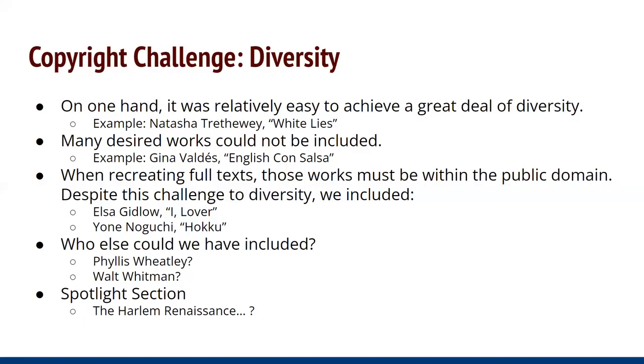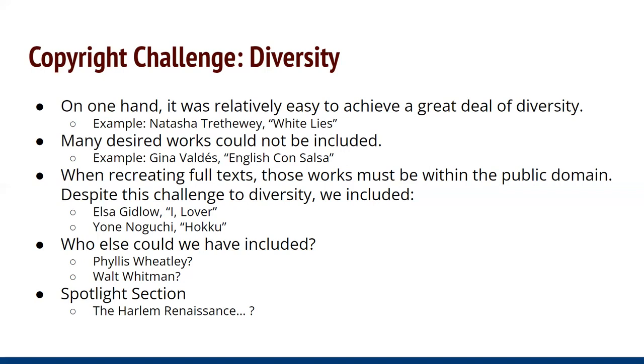So that's for linked text. When it came to recreating full text, those works had to be within the public domain. And so this presented a little bit of a challenge to diversity. Pre-1925, there's a lot of diversity out there, but it's not exactly well-represented diversity. So despite that challenge, we did find a few poems to include in their entirety that expanded our diversity. The first is Elsa Gidlow, who is a queer woman, and I love her. I'm saying it there so you can hear the pun in this title. She's writing about a forbidden love in a time in which it was forbidden. And then Yone Noguchi's Hokku, which is actually the first example of a haiku in English.